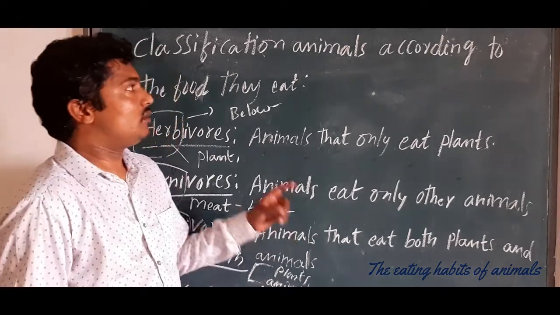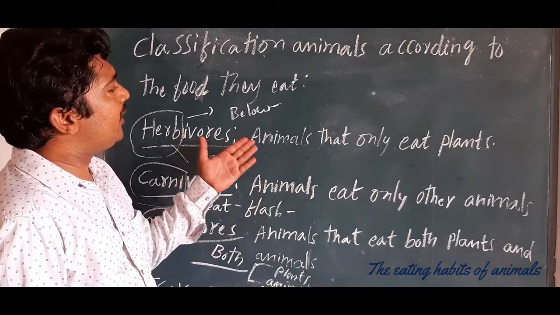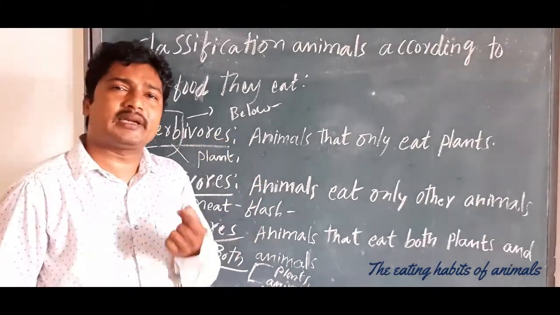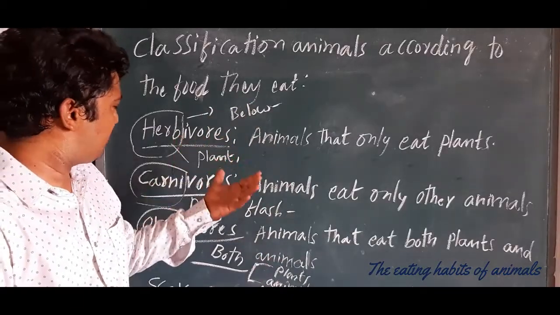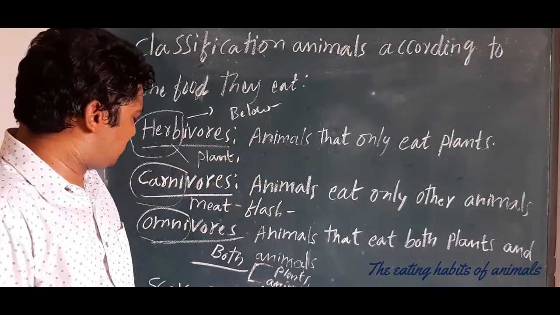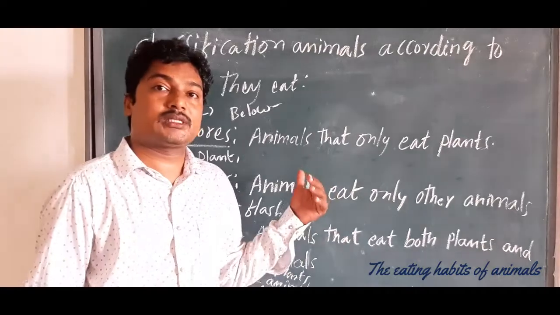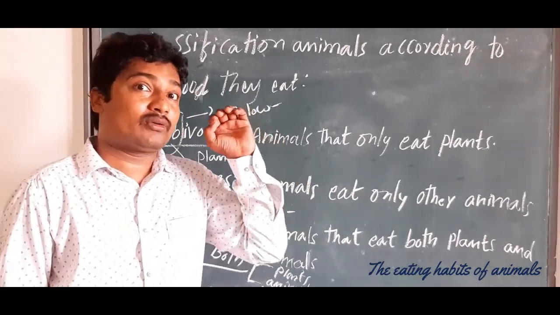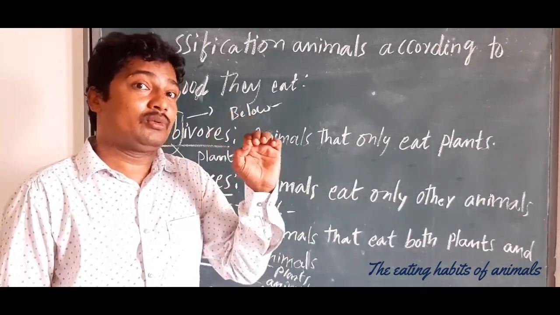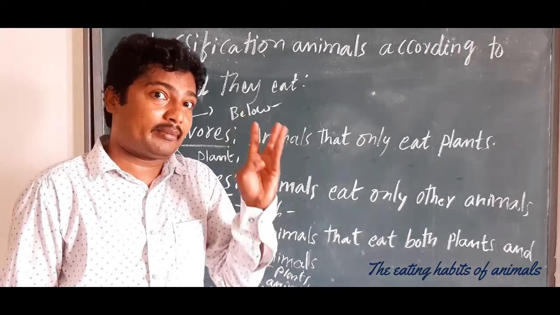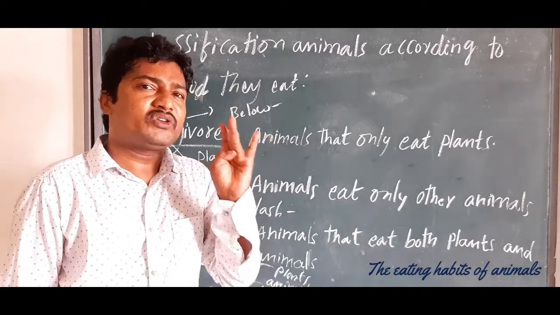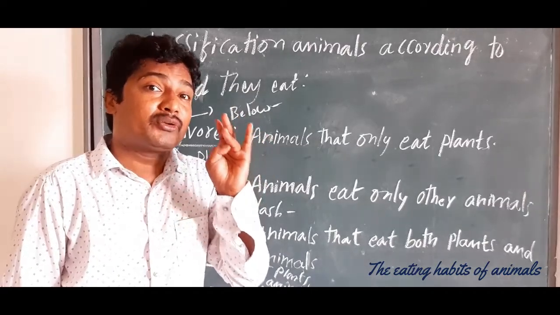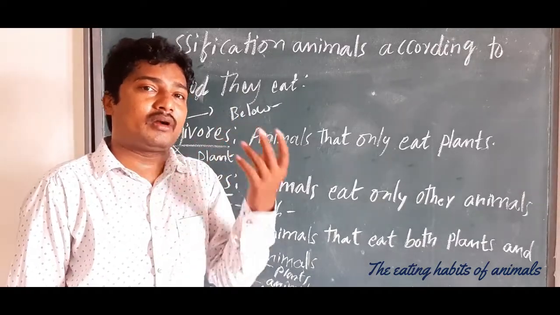Okay children, now I will give a simple task. We have to see all these herbivores, carnivores, omnivores and scavengers. Now we have to clearly observe their food habits, their organs, which organs they are using, whether the mouth or limbs.